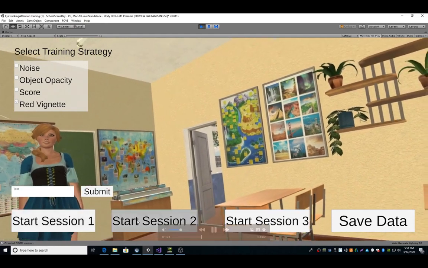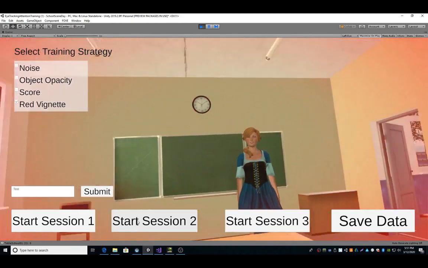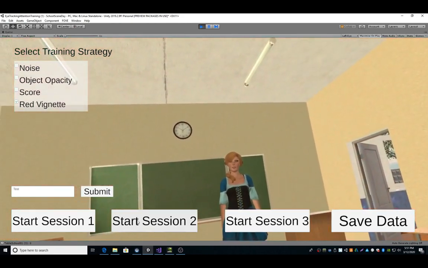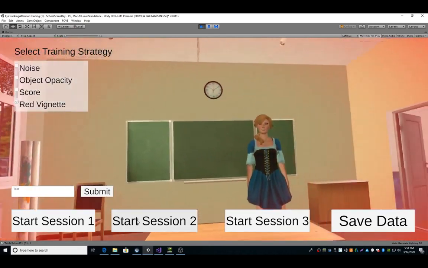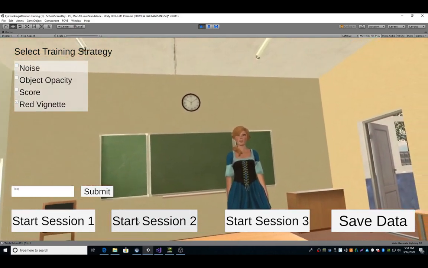Once we move to the second session, we can see the system removes all the objects that were flagged as distractions during the first session. Then these distractions are gradually added back one by one.